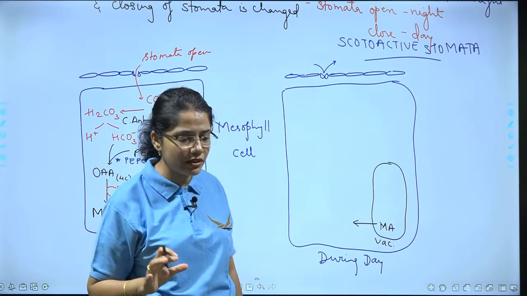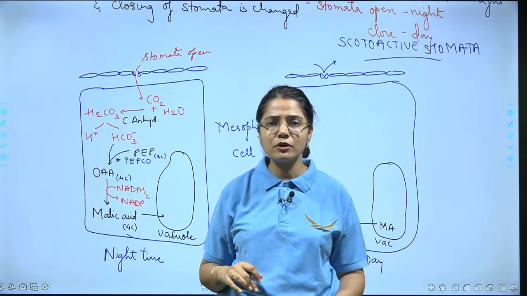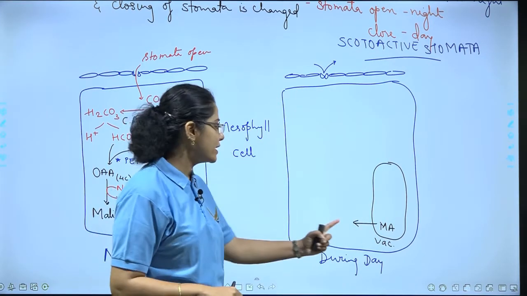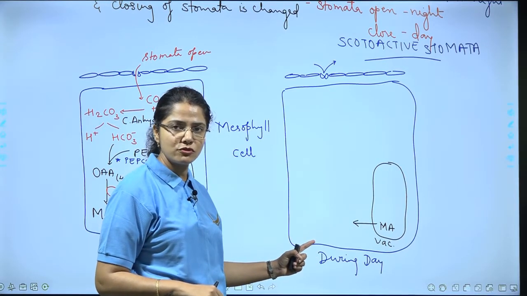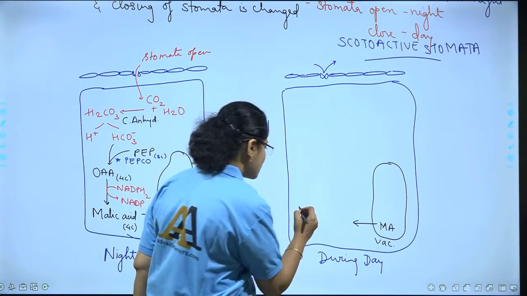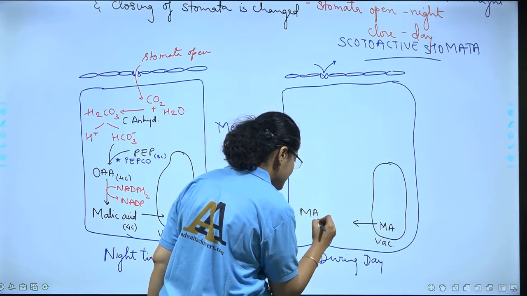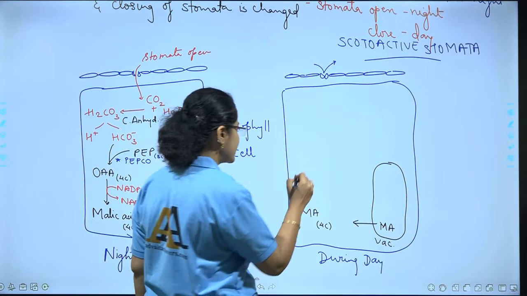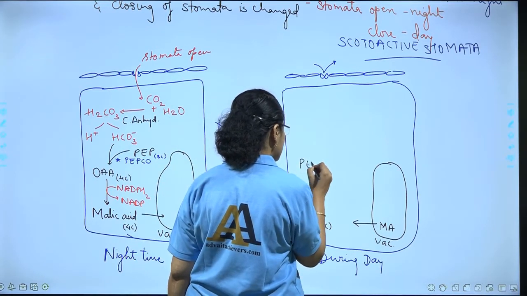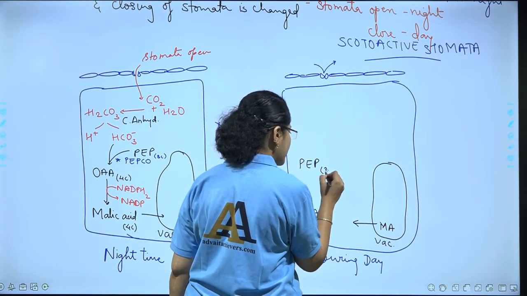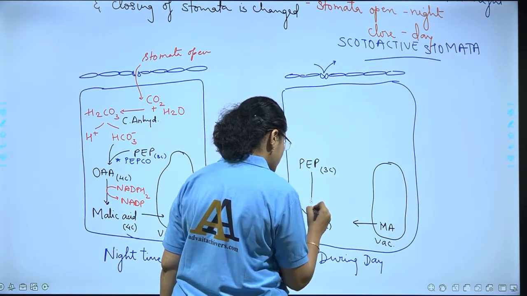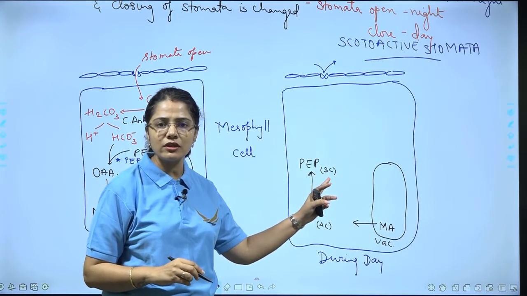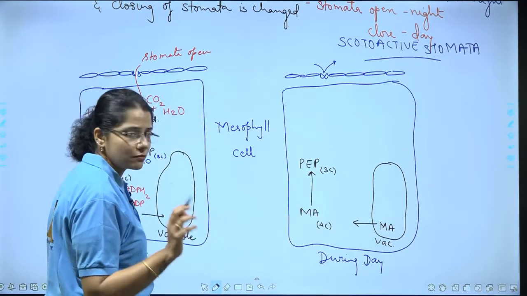So the sites we are very clear with. Remember, you are very clear with the sites of where these reactions are taking place. So malic acid moves out from the vacuole into the cell. The malic acid has come over here. It is a 4-carbon compound. This malic acid gets converted back to phosphoenol pyruvate. Now we know that this is a 4-carbon compound getting converted into a 3-carbon compound, right?